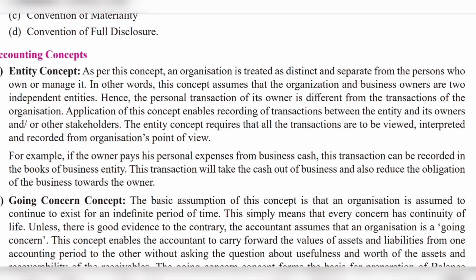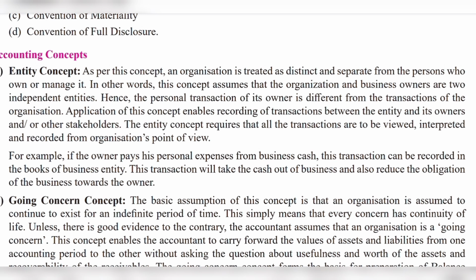Accounting concepts. So first one is entity concept. To explain this, imagine a business as a separate person, like a character in a play. This concept says that the business is different from the people who own or run it. Okay, so when the business spends money, like paying for personal expenses, we record it in the business's book, not the owner's.